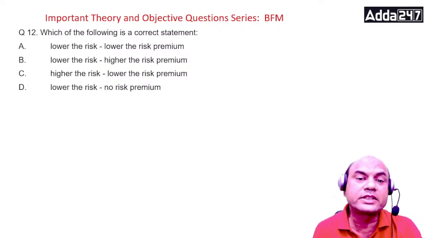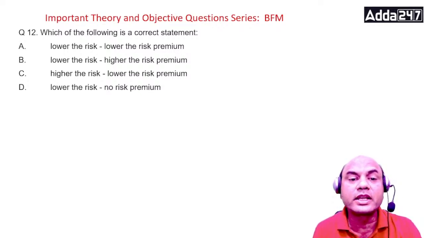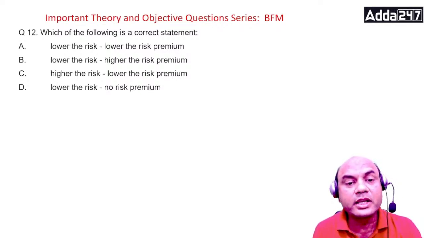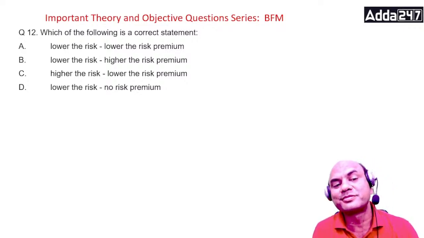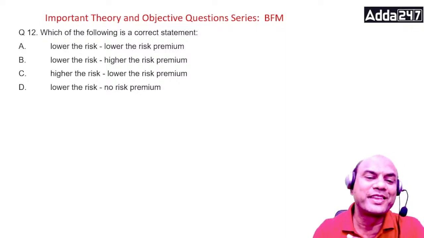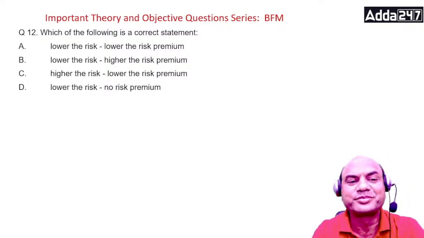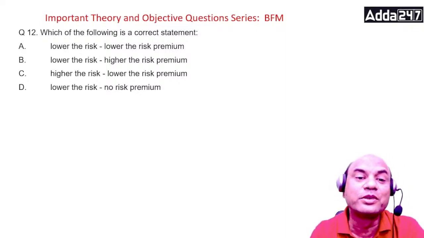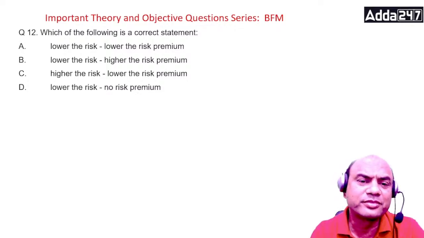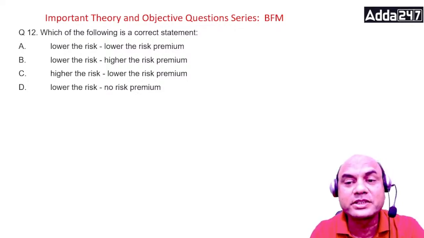Which of the following is the correct statement? Lower the risk, lower the risk premium. Lower the risk, higher the risk premium. Higher the risk, lower the risk premium. Lower the risk, no risk premium. What is the answer? Suppose the risk is low, then will the risk premium be lower or higher?